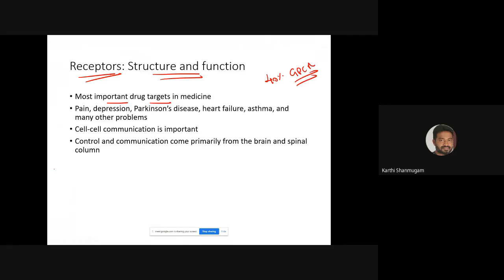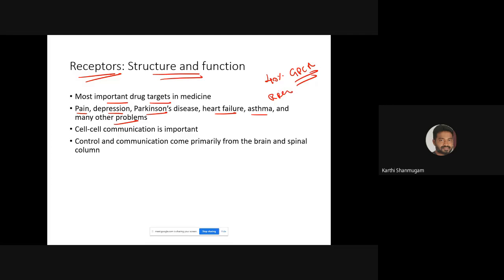For pain, depression, Parkinson's disease, heart failure, asthma, and many other problems, we have many drug molecules approved by FDA, and they target a receptor within the cell.